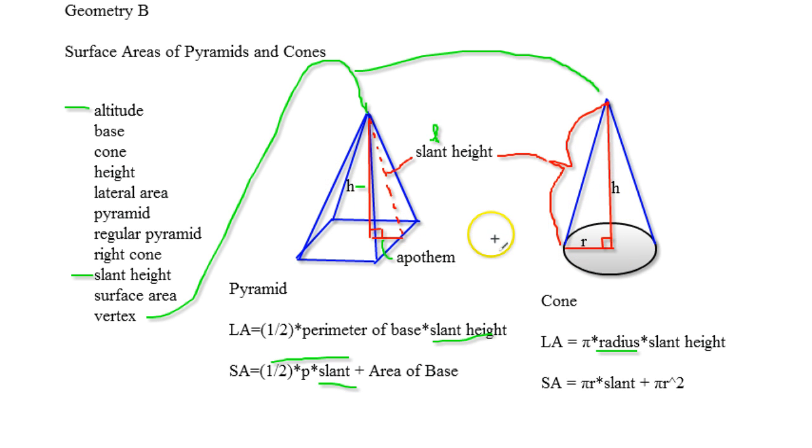The trickiest one of all might be finding the apothem, but the apothem's pretty much going to be given to you in the beginning. I can't imagine a problem showing up like that. As long as you take your time and work with surface areas of pyramids and cones, you should be totally fine.